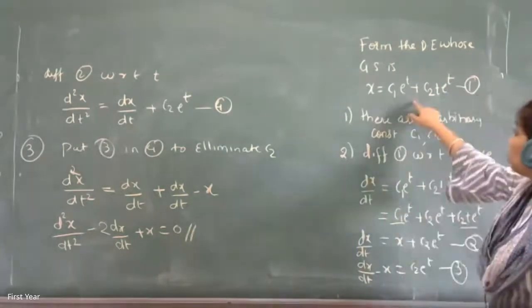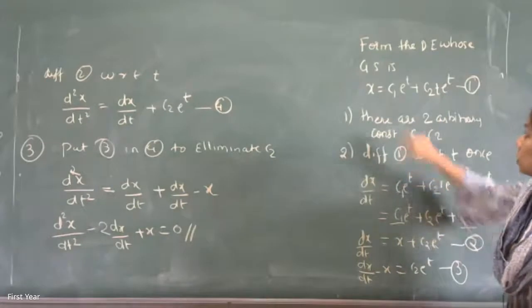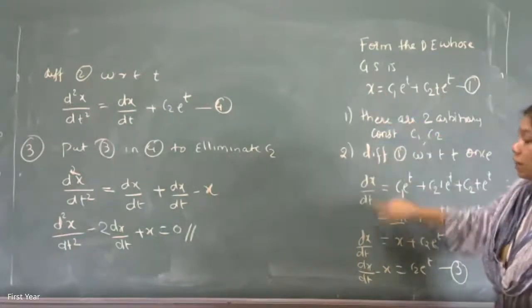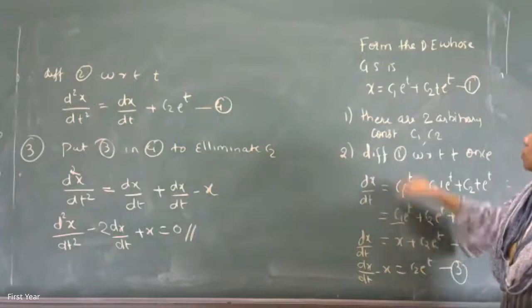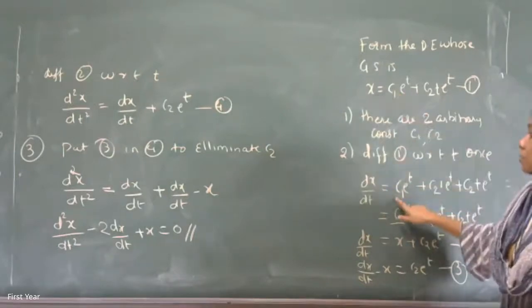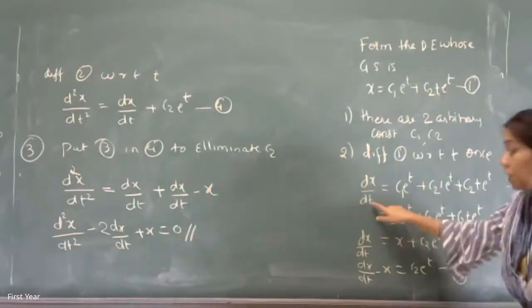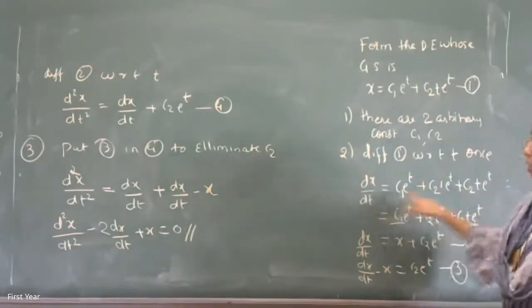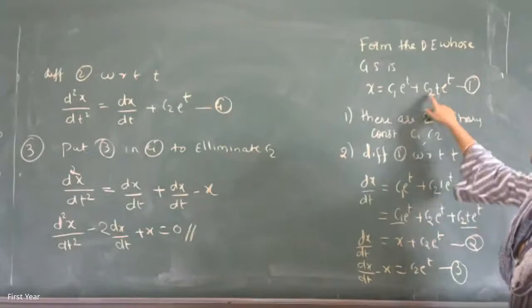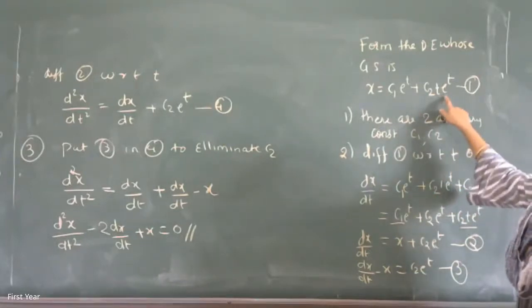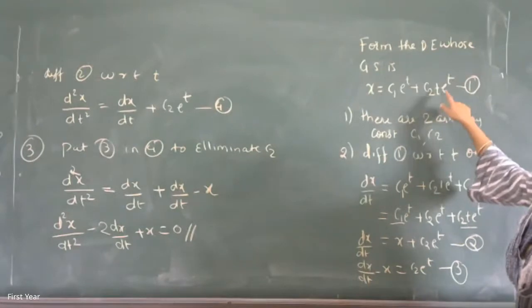So, your first equation, when you differentiate it once, you get the derivative of x with respect to t, dx/dt, which is equal to c1, a constant that remains as it is, times the derivative of e raised to t, which is e raised to t, because I am taking it with respect to t. Plus c2, an arbitrary constant, remains as it is. Here I have a product of two terms, t into e raised to t, so I have to use the product rule.